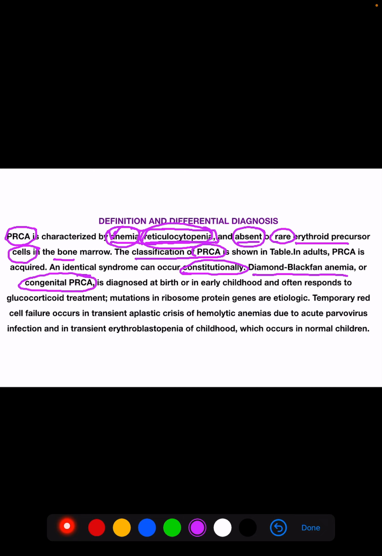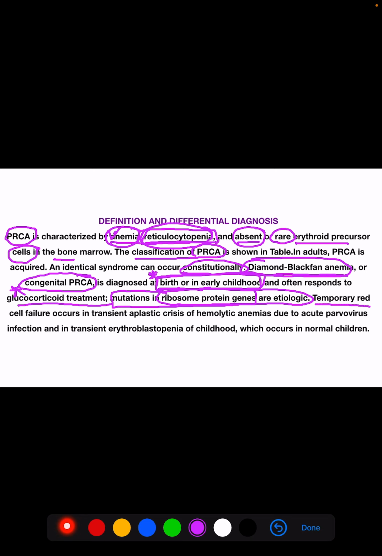Diamond-Blackfan anemia is diagnosed at birth or in early childhood, and often responds to glucocorticoid treatment. Why does this occur? Because of mutations in the ribosomal protein genes, which are etiologic. This causes constitutional Diamond-Blackfan anemia. When does this occur? At birth or in early childhood.